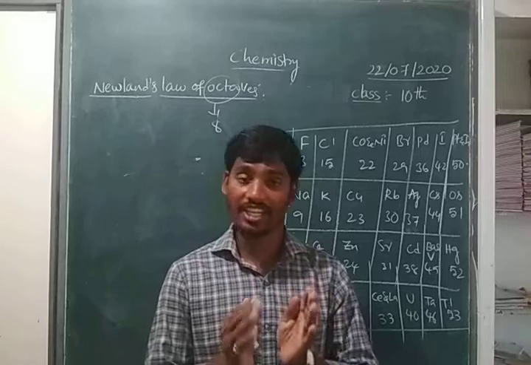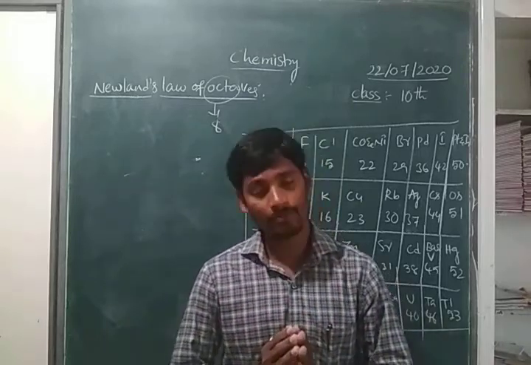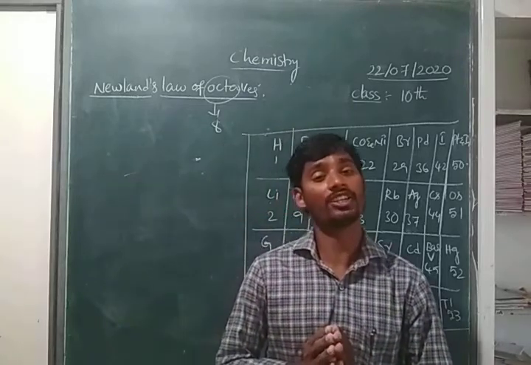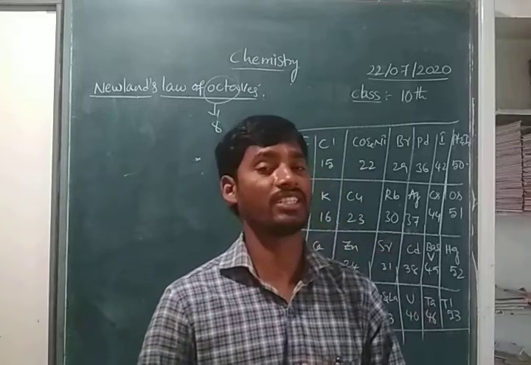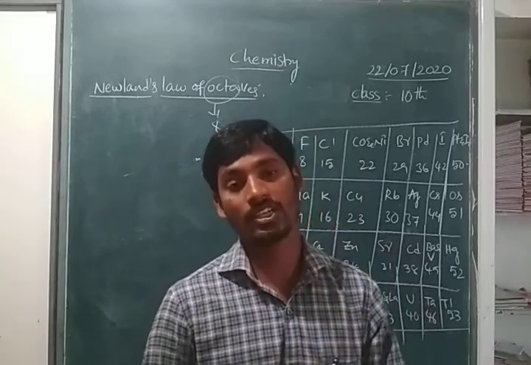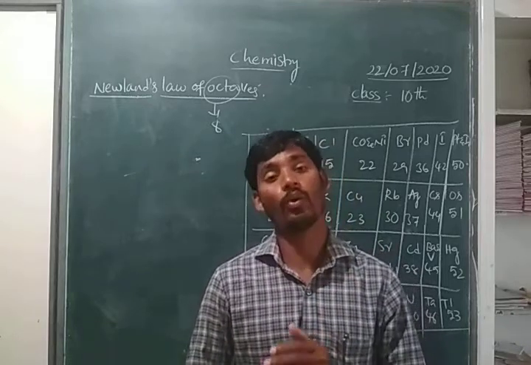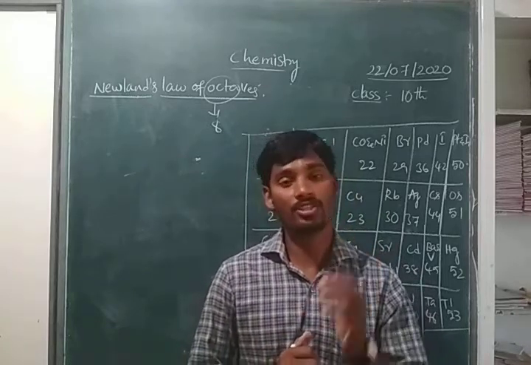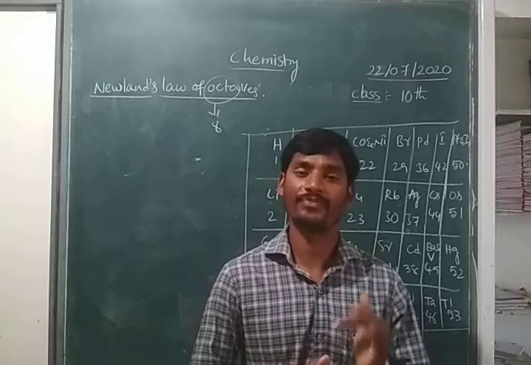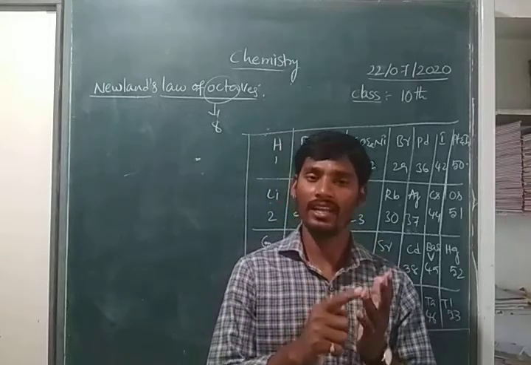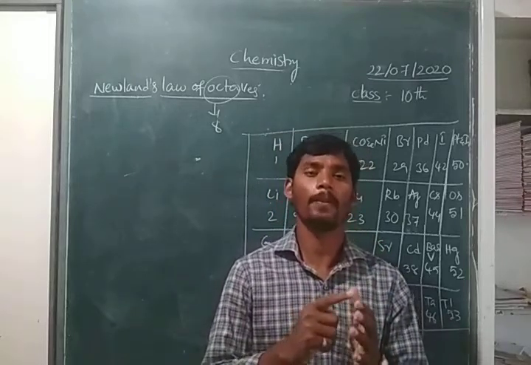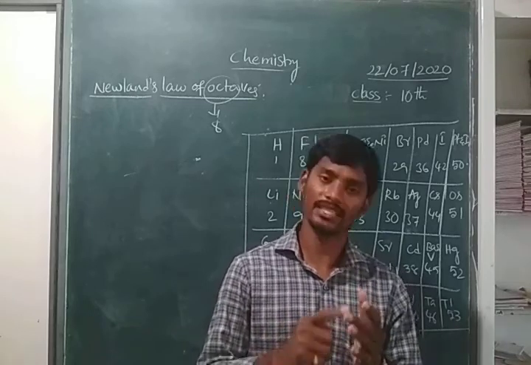It is based on our Indian musical notes. How many do we have, children? There are 8 Indian musical notes: sa, re, ga, ma, pa, da, ni, sa.